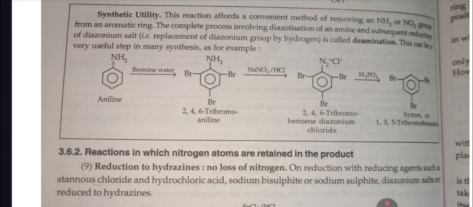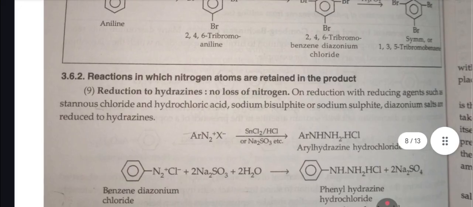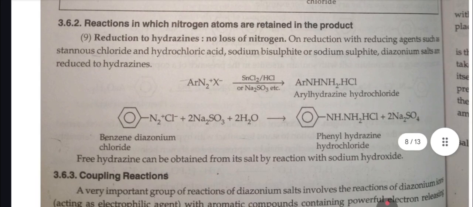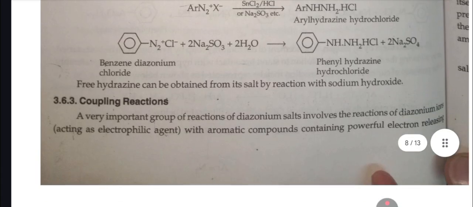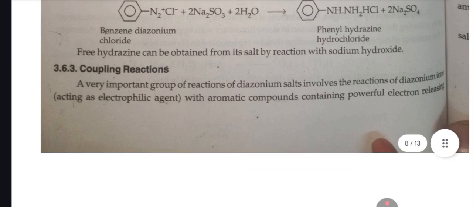This can be a very useful step in many syntheses. Next, a reaction in which nitrogen atoms are retained in the product. Ninth, reduction to hydrazines, with no loss of nitrogen. On reduction with reducing agents such as stannous chloride and HCl, sodium bisulfite or sodium sulfite, diazonium salt reduces to hydrazine. Free hydrazine can be obtained from its salt by reaction with sodium hydroxide.